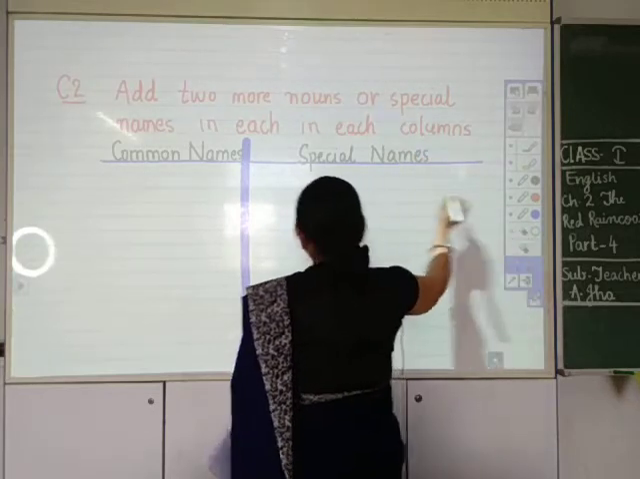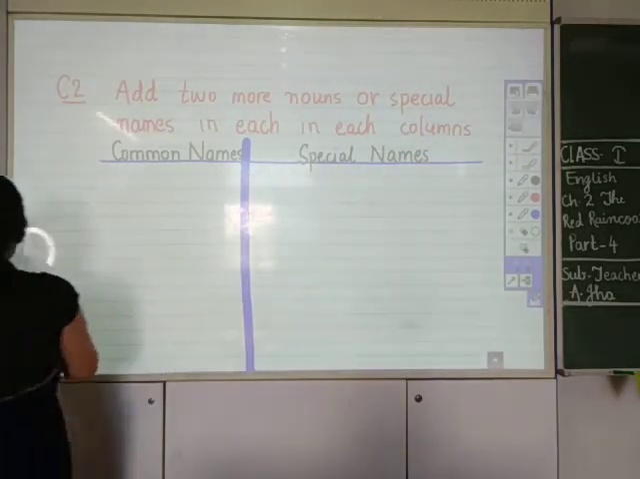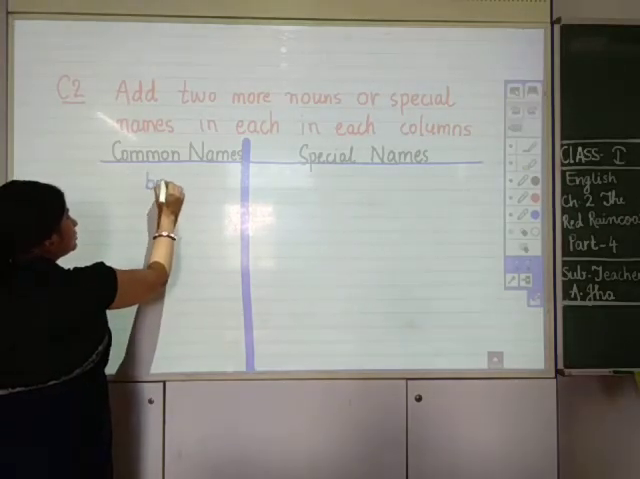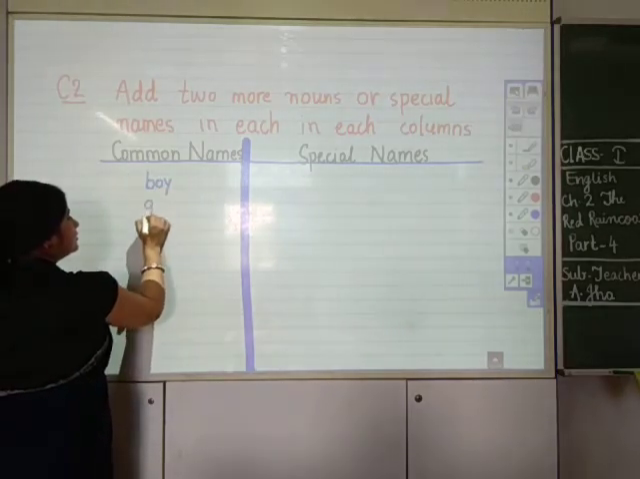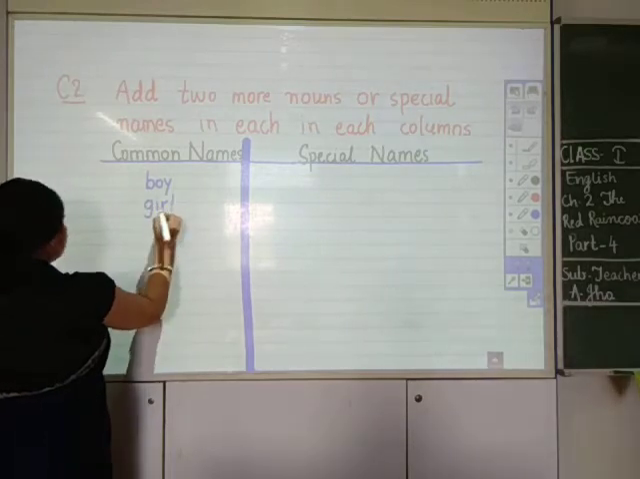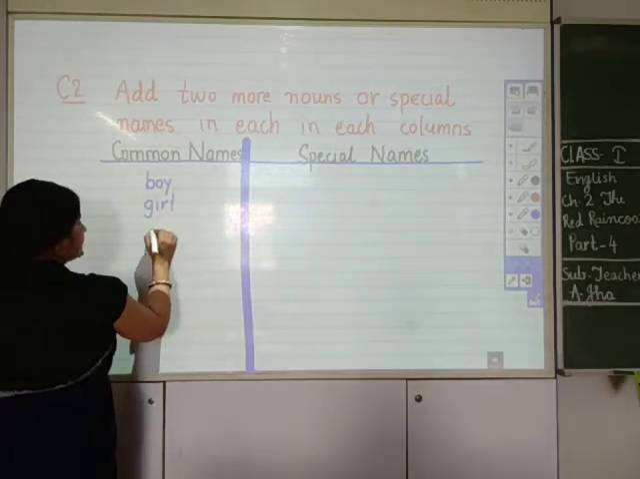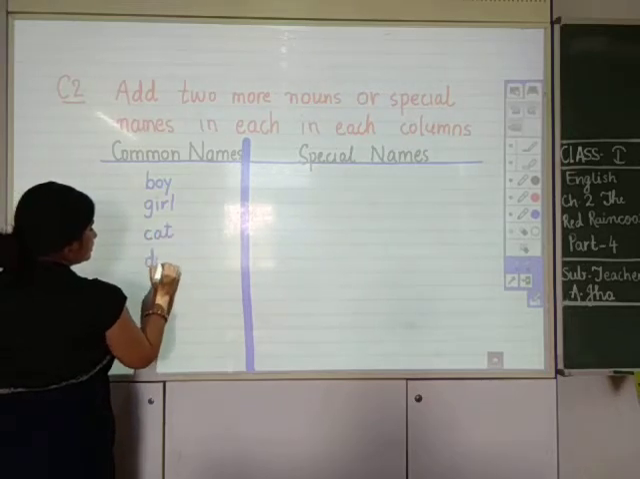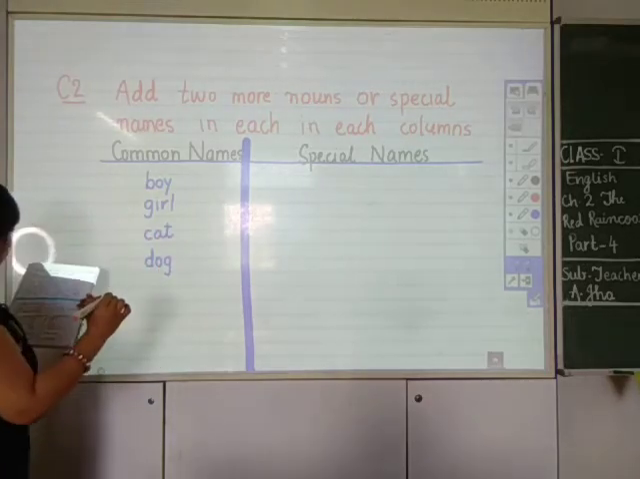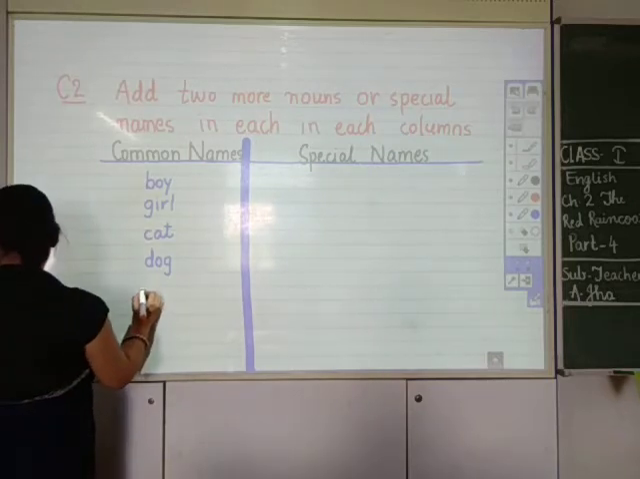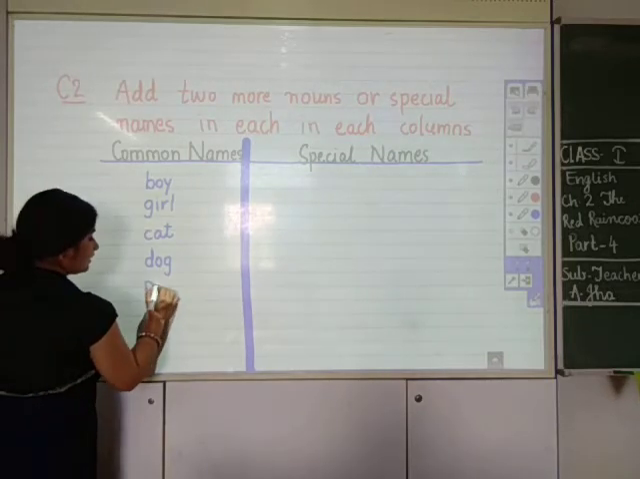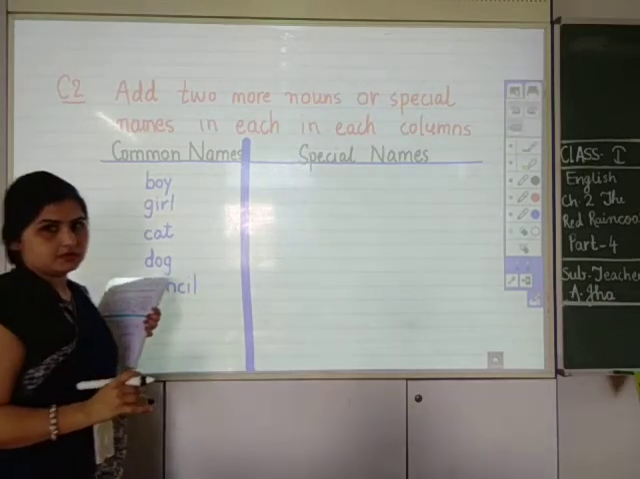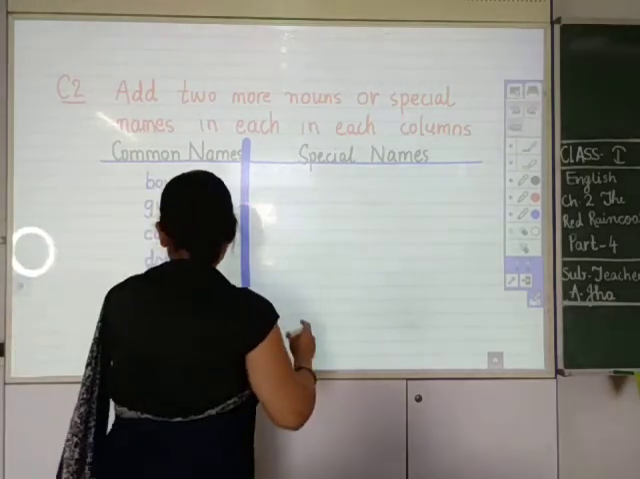Okay. Now, how many words are there? There is boy. B-O-Y, boy. It is given in the book. Boy, girl, cat, dog, pencil, and these are the book printed matter. ये print में दिया हुआ है.